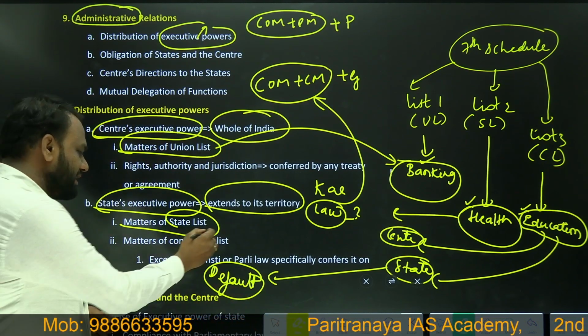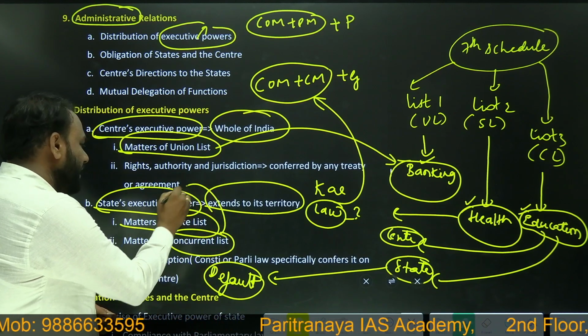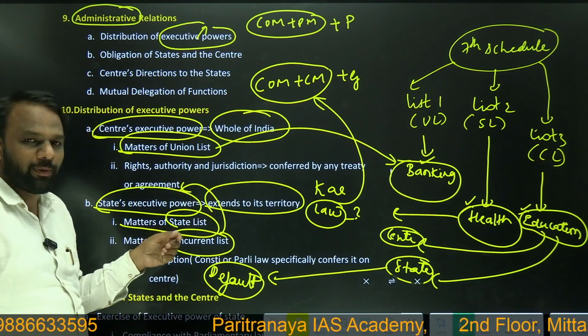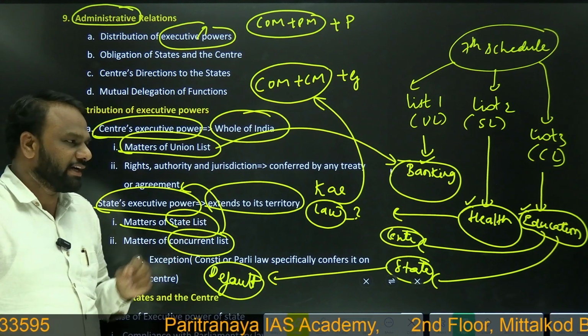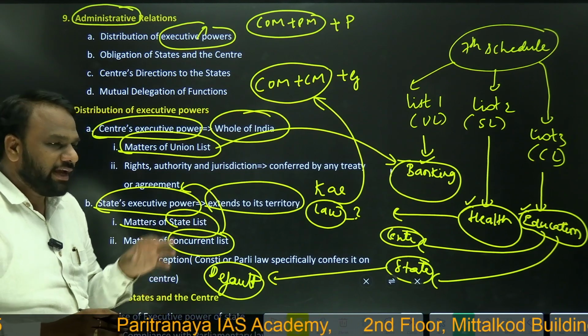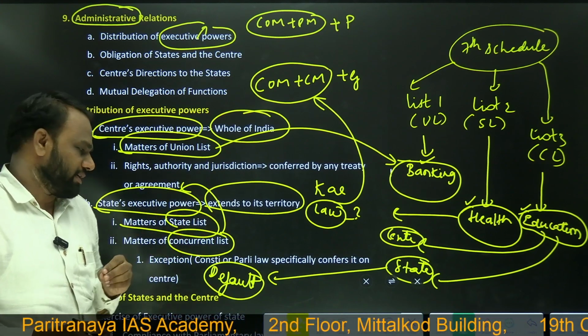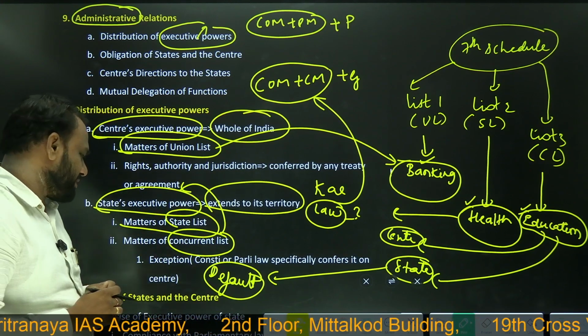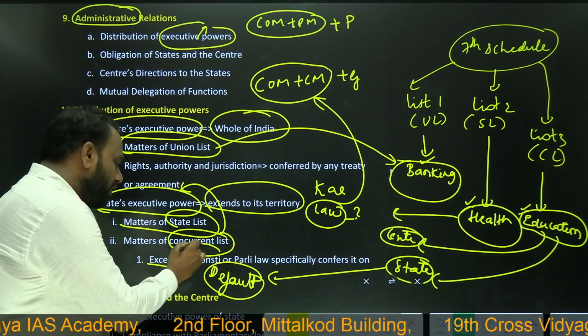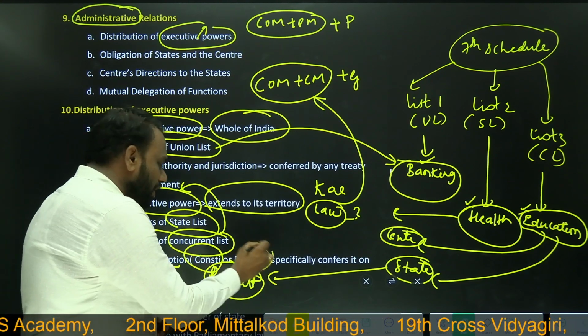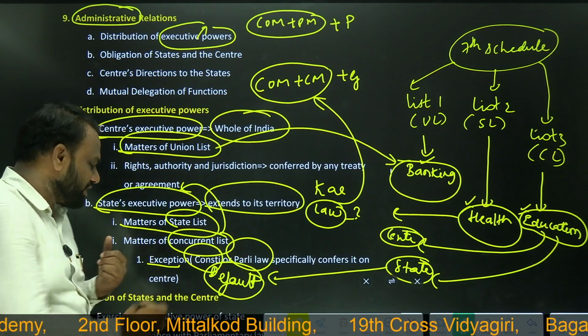Matters of concurrent list are implemented by state, so state's executive power extends to the matters of concurrent list. It means by default, any education related act will be implemented by the state government. But there is an exception. What is that exception? Whenever the constitution or a parliament law specifically confers it on center.